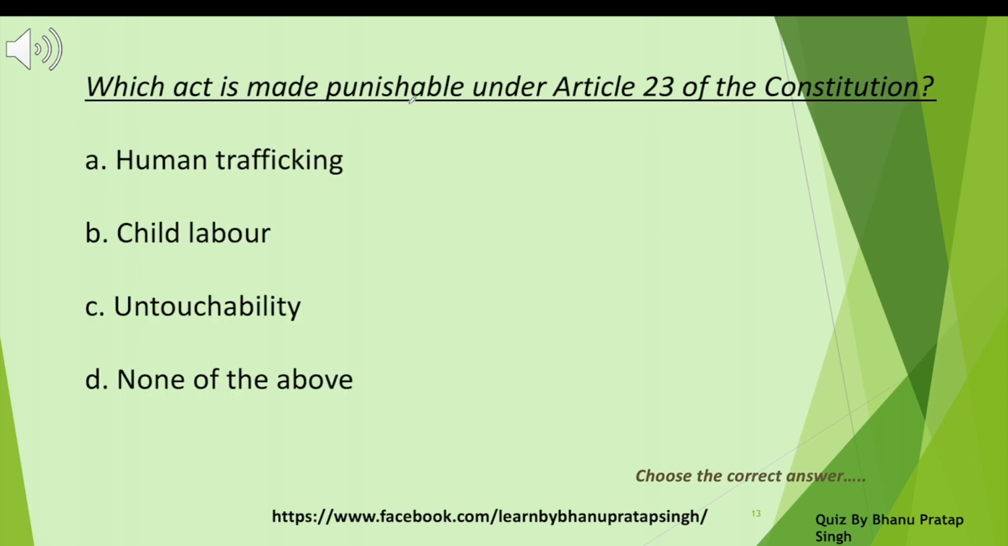Which act is made punishable under Article 23 of the Constitution? Which act? Human trafficking, child labor, untouchability, none of the above. Which one under Article 23? Let's see the answer. Human trafficking.